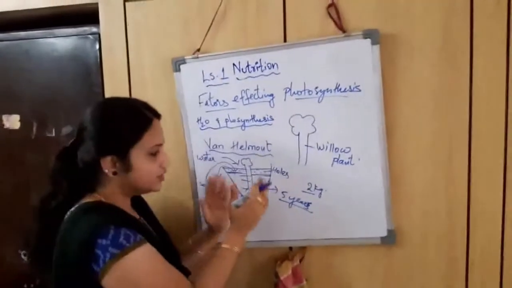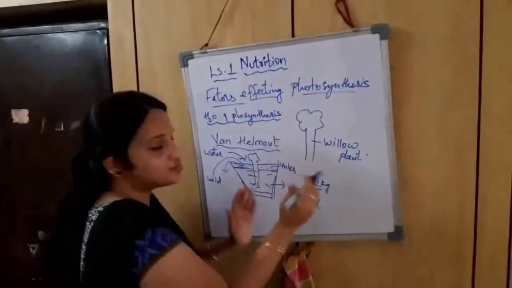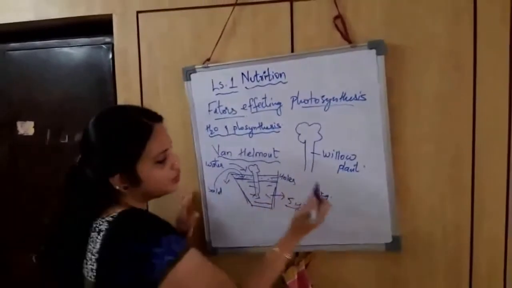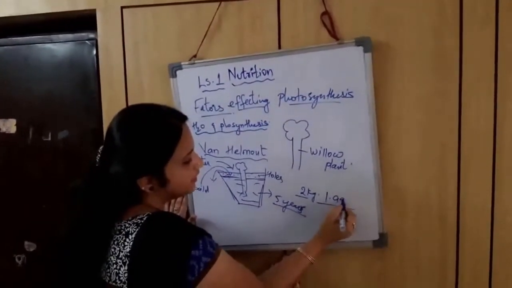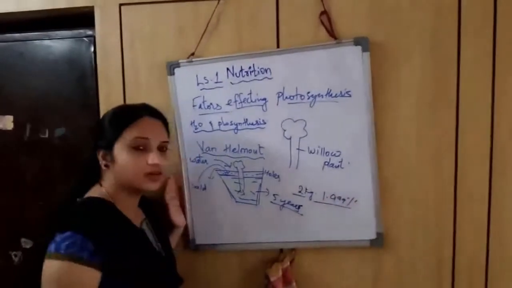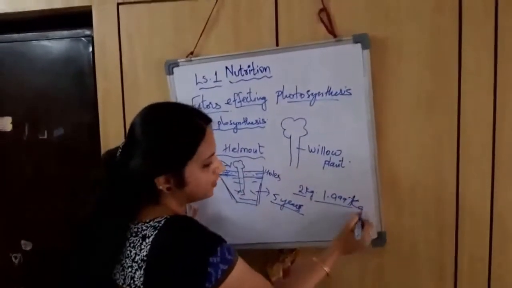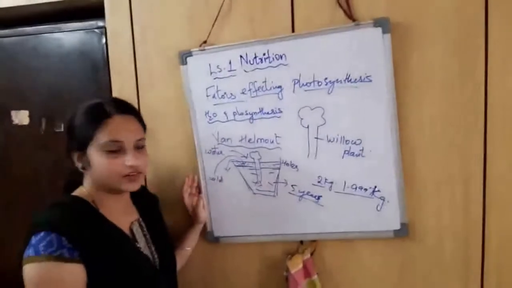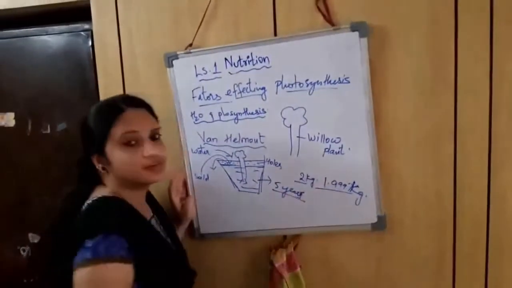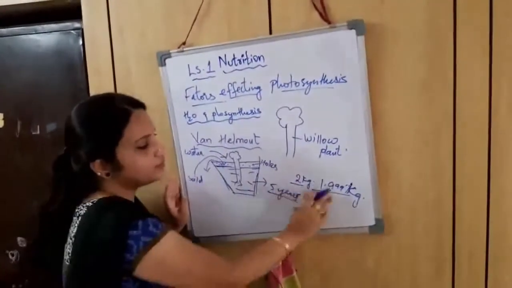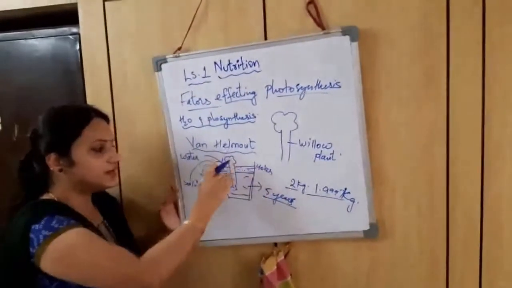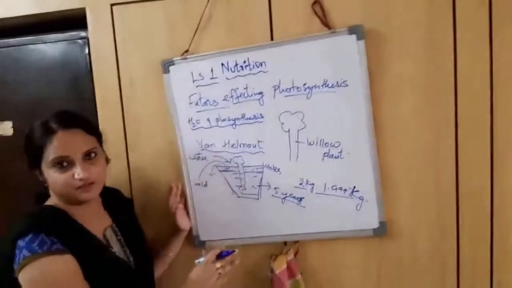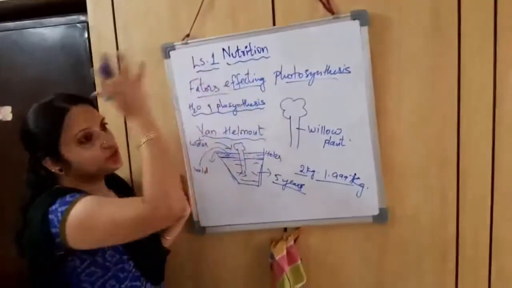Later he again emptied this pot. He took the amount of soil, and again he measured it. It contained some 1.999 kgs of soil. Okay, there is not much difference. You can't see much difference in the amount of soil here. The amount of soil kept inside the pot remains the same. But the plant has grown much taller.